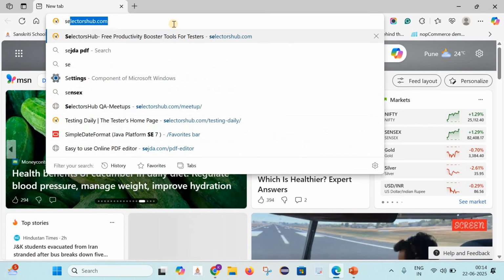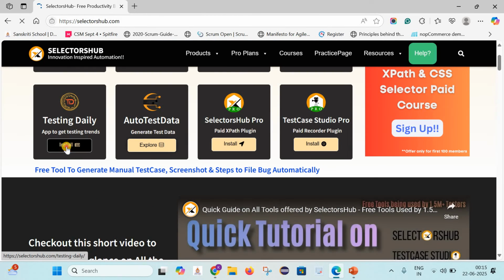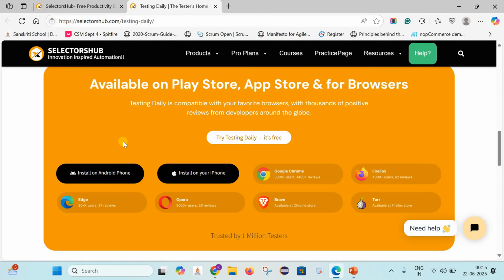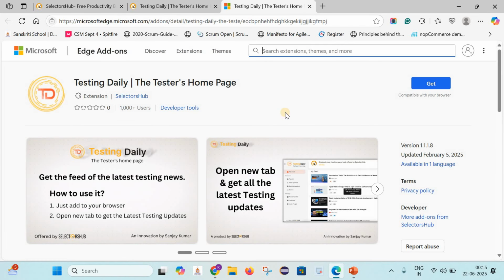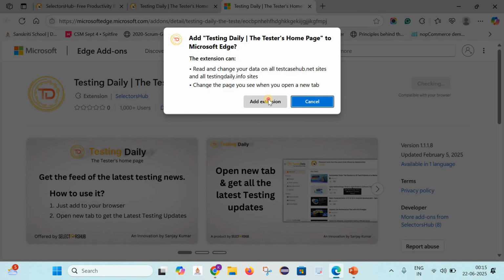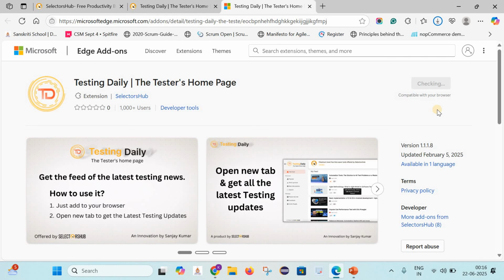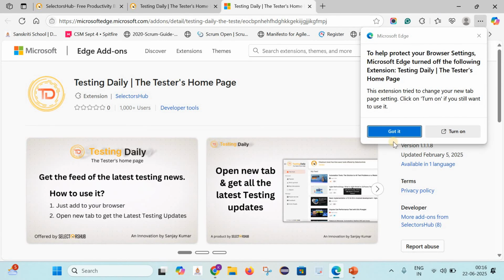So how can we install it in our browser? Let's go to Selector Hub. Click on this install button. Testing Daily is available for Android devices as well as iPhones. Along with that, it supports all the browsers like Chrome, Firefox, Edge, Opera, Brave, Tor. As I am working on Edge, let's click on this Edge, click on this Get, Add Extension, and we need to click on this Turn On option.